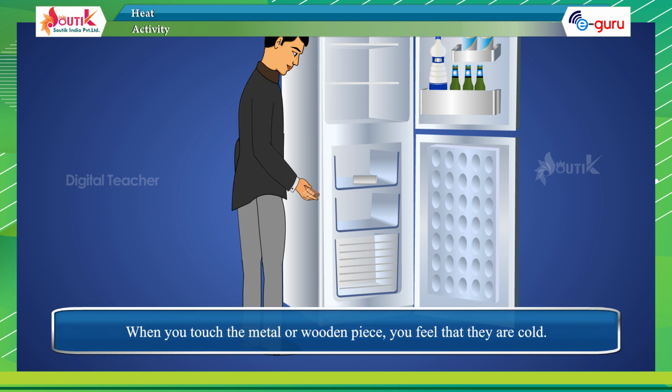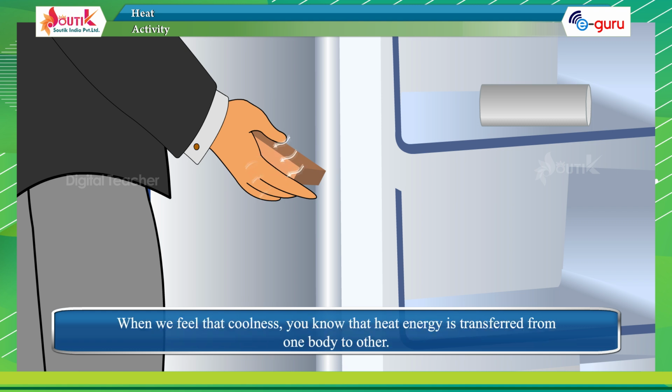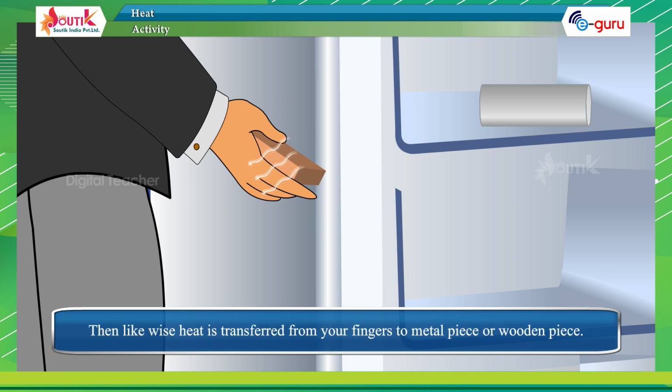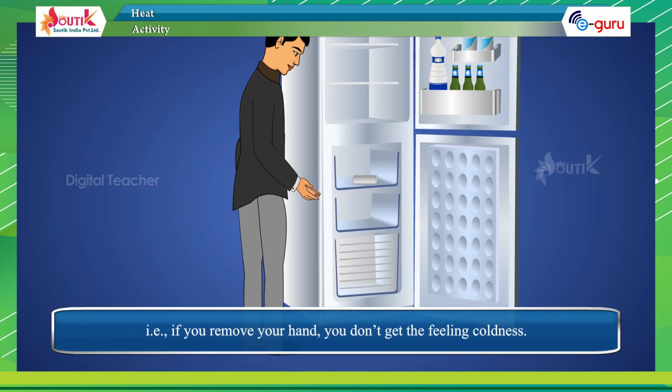When you touch the metal or wooden piece, you feel that they are cold. When we feel that coolness, you know that heat energy is transferred from one body to another. Likewise, heat is transferred from your fingers to the metal piece or wooden piece. Only if there is contact between those two does heat transfer take place. That is, if you remove your hand, you don't get the feeling of coolness.